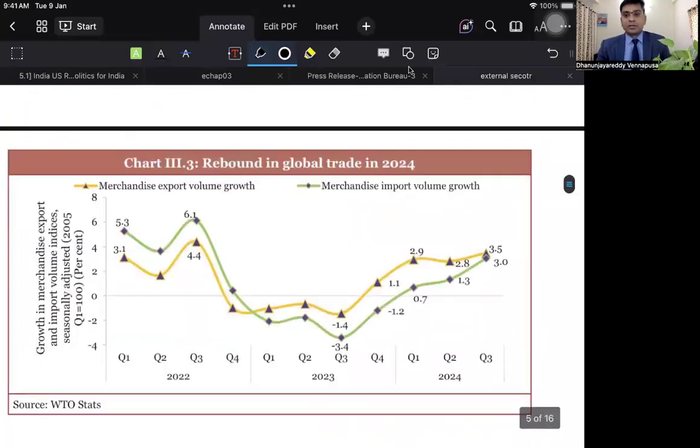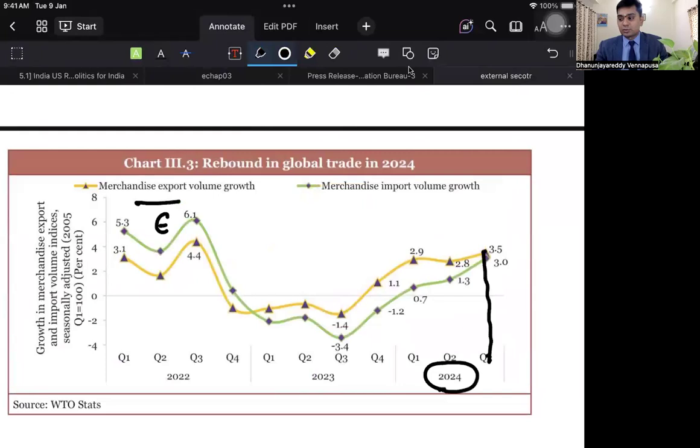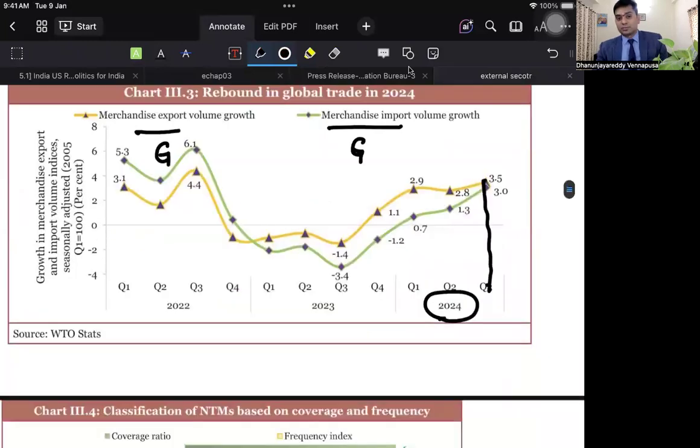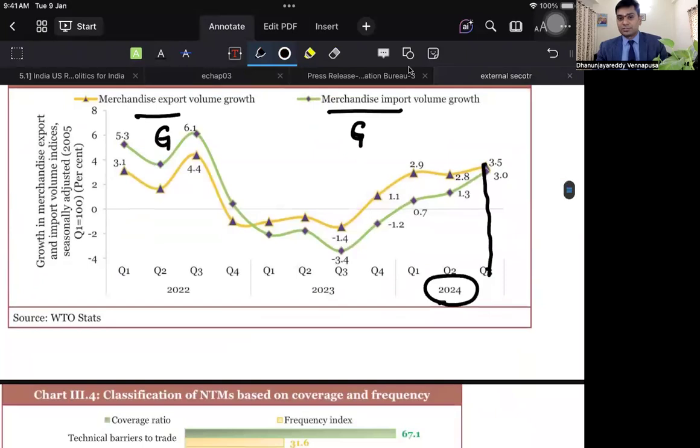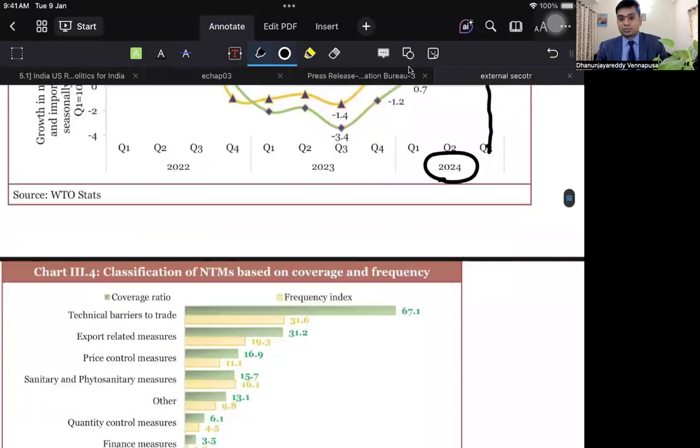Now, if you look at the global trade, as I have said, in the third quarter of 2024, the global trade, be it in merchandise or goods exports or services exports, goods imports. If you look at this, at the global level, there has been a substantial increase in the exports and imports, from 2.8 to 1.3 to 3.5 to 3. So goods exports is 3.5% of the global trade and 3% imports.